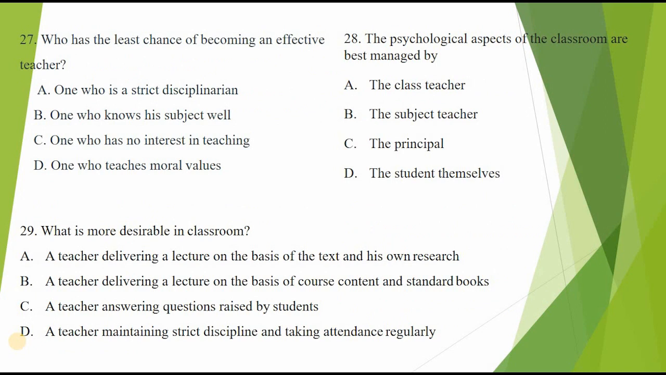27. Who has the least chance of becoming an effective teacher? A. One who is a strict disciplinarian. B. One who knows his subject well. C. One who has no interest in teaching. D. One who teaches moral values. The answer is option C. One who has no interest in teaching.